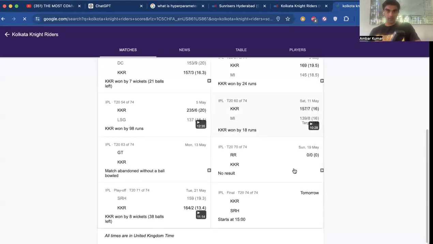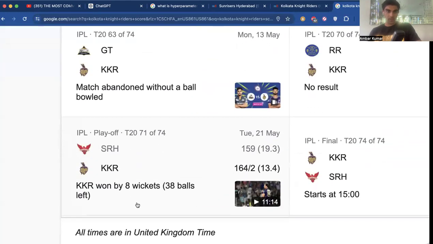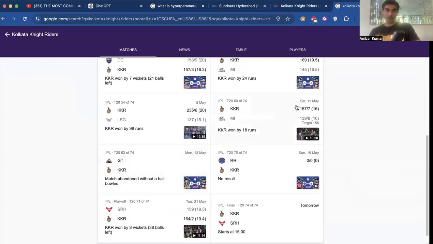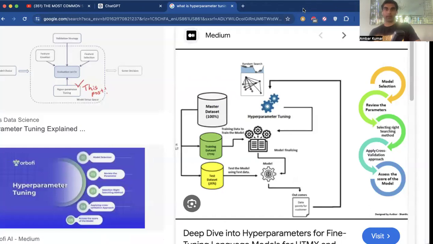And we can see here that the last matchup that Kolkata Knight Riders played against Hyderabad, Calcutta actually just beat Hyderabad by 8 wickets. And that's the same team that they're going to be playing tomorrow in the national championship game. And they won that by 8 wickets and scored 164 runs. That is a close value to our prediction value of 171. 157, still close. 235, a little bit off. 169, that's extreme accuracy, and 157. So that shows us now that we are in the ballpark for our expected total run, not run rate, tomorrow.